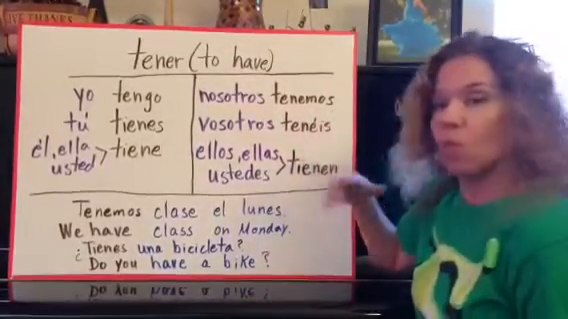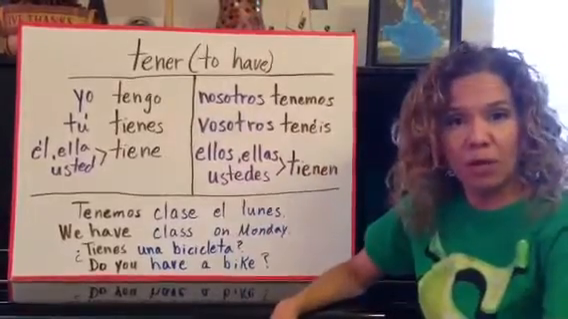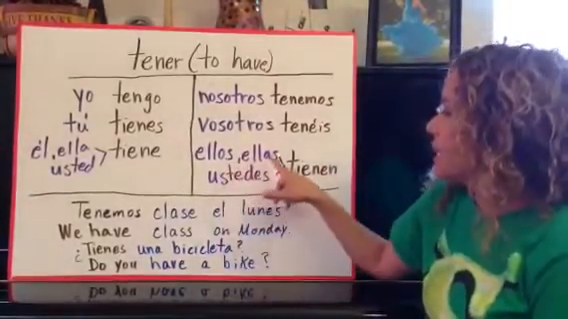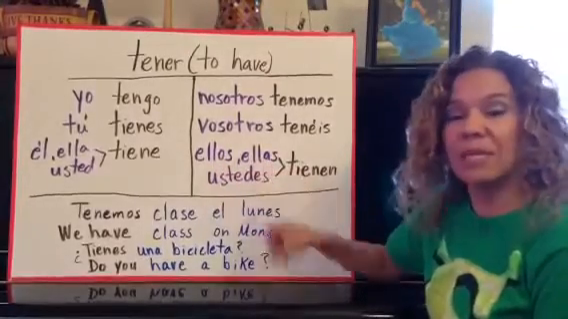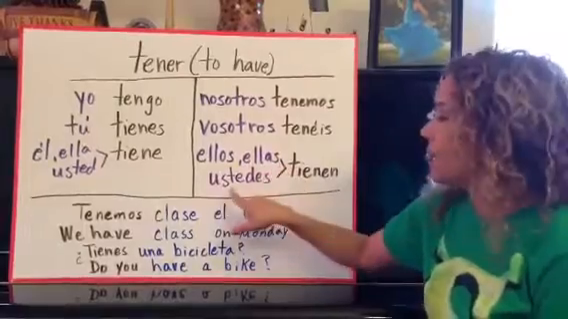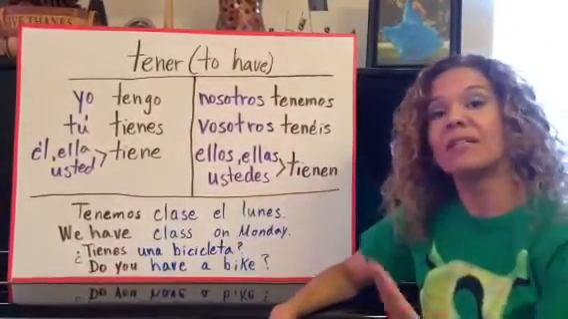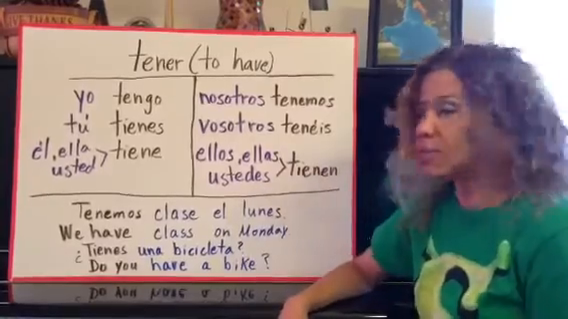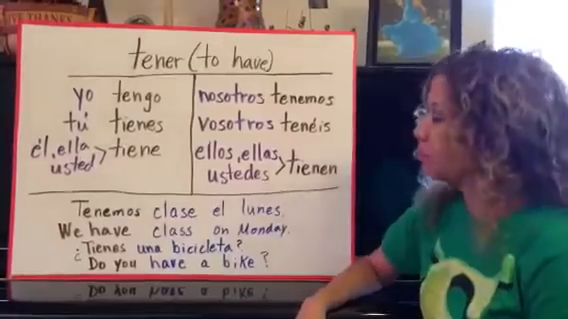Nosotros tenemos, we have. Vosotros tenéis, that is, you people have. Ellos, ellas, and ustedes tienen. Ellos and ellas, remember that would be they have, but of course this is masculine and feminine. And then ustedes tienen also means you people have. And that is the one that we are going to use the most. Remember that the one for vosotros is only used in Spain.